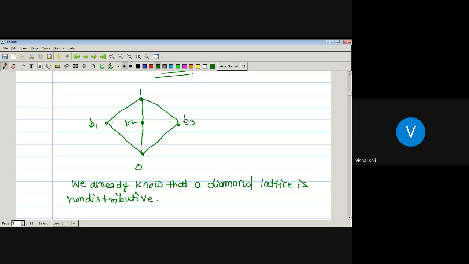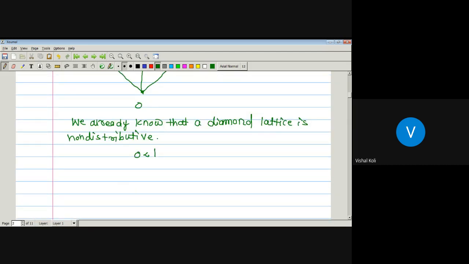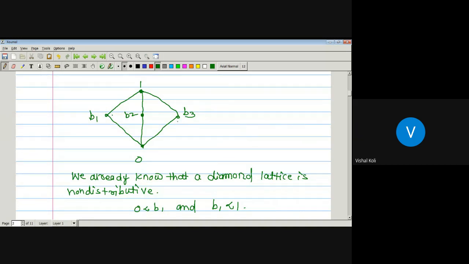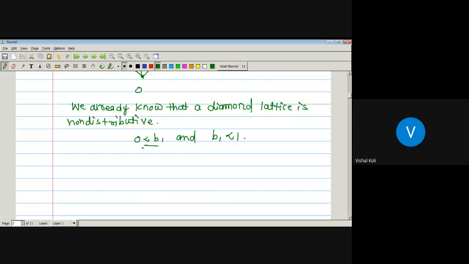Now as it is symmetric about B1, B2, B3, there are only two possibilities: 0 precedes B1 and B1 precedes 1. Similarly, 0 precedes B2 and B2 precedes 1, and 0 precedes B3 and B3 precedes 1. Now we have to check whether this is modular or not, so we have the values A, B, C, and we have to take A precedes C. For these two cases we have to check whether the corresponding lattice is a modular lattice.